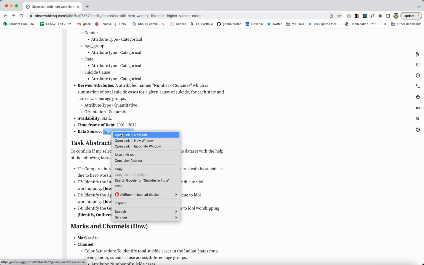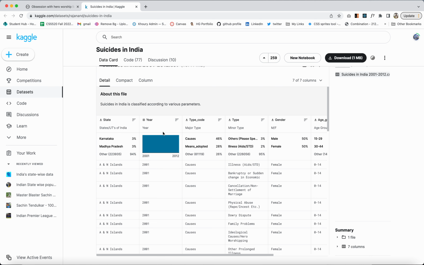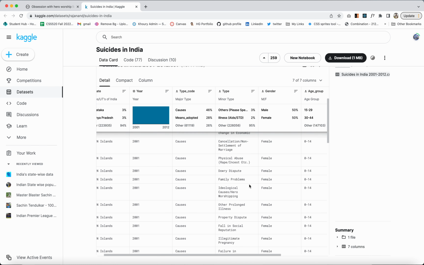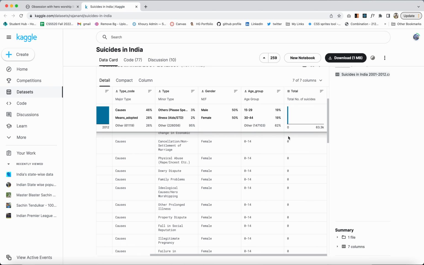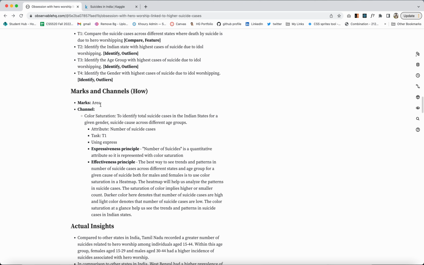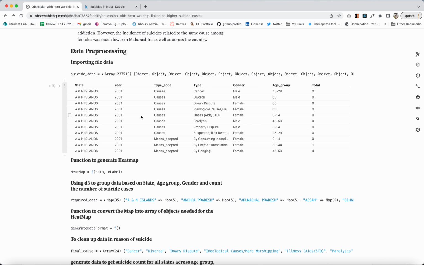I got my data set from this website here, as we can see, and it contains the data in this format, where I have the state, year, the type code which contains causes and everything, the reason of the suicide, the gender, age group, and how many people committed suicide for that given reason. I performed the task abstraction on it in order to find the trends and the patterns. And I also performed the mark abstraction in order to have a visualization which is more effective and expressive in nature. So this is my actual data.